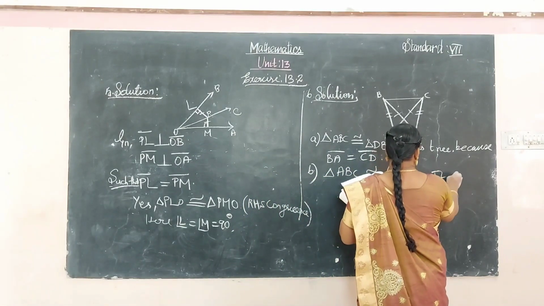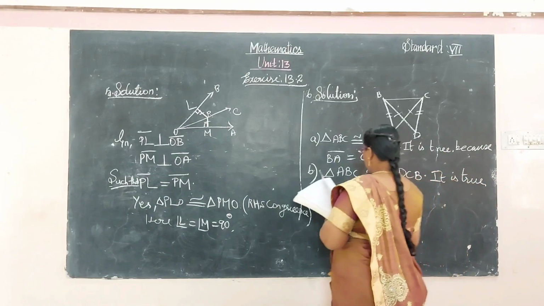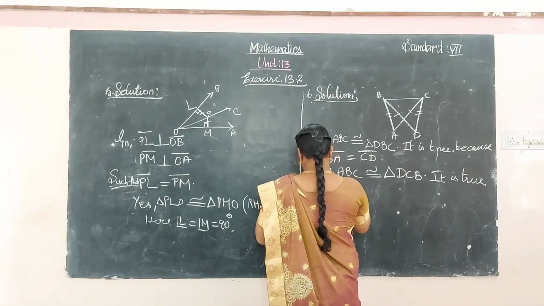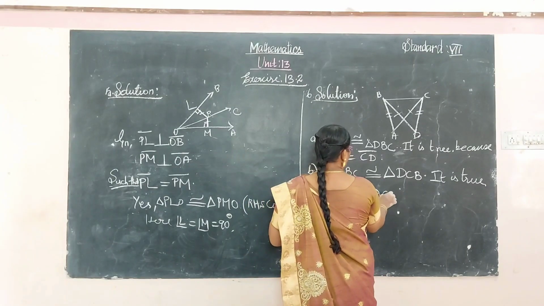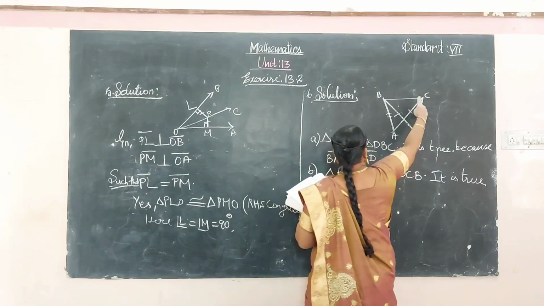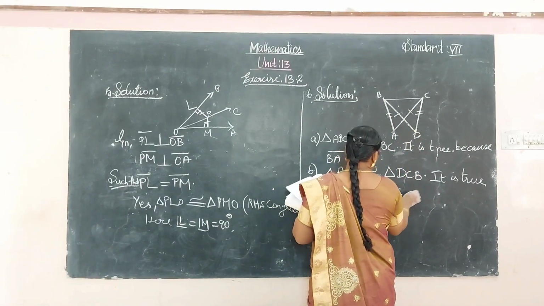Yes, the given statement is true because AC is equal to BD.